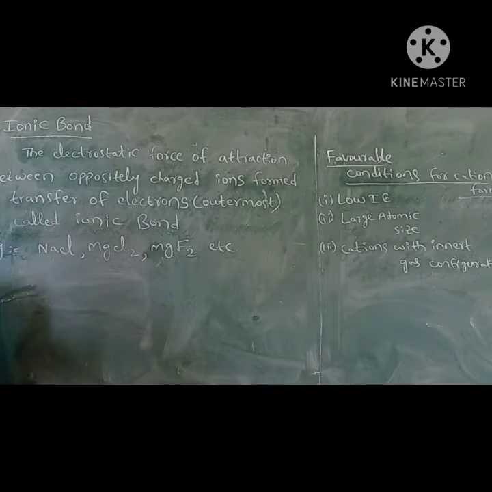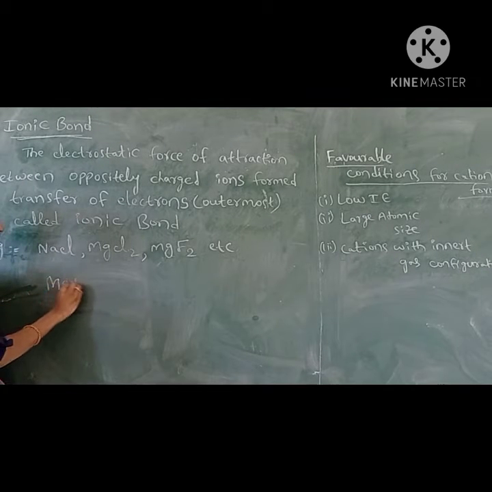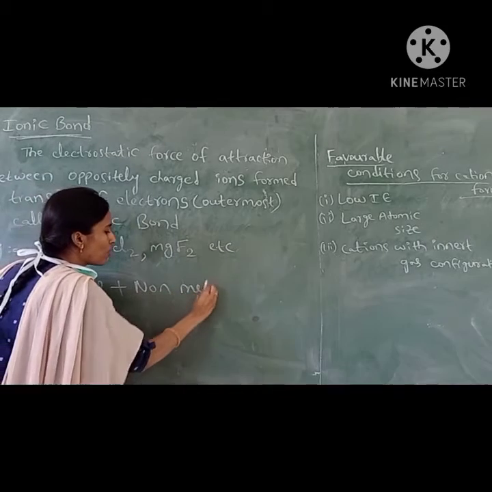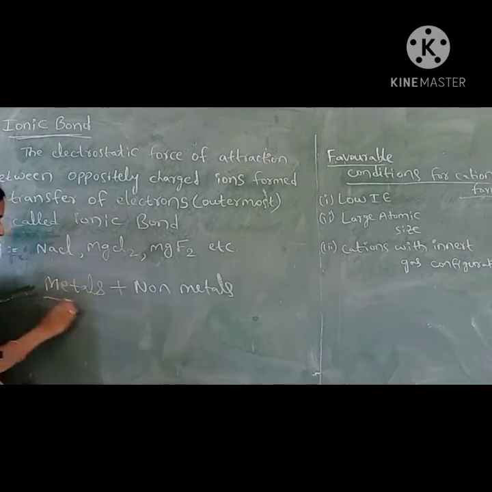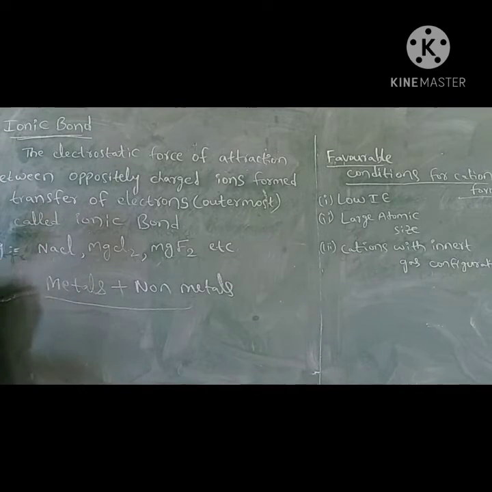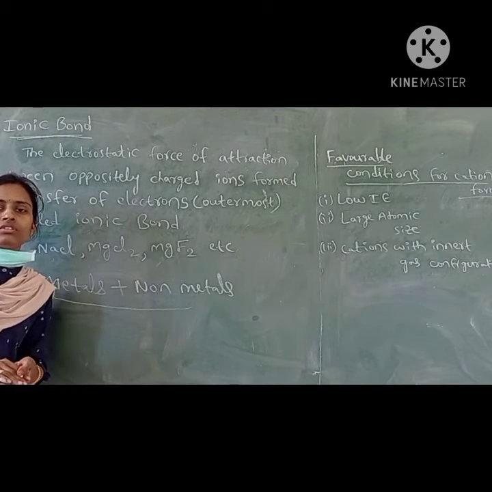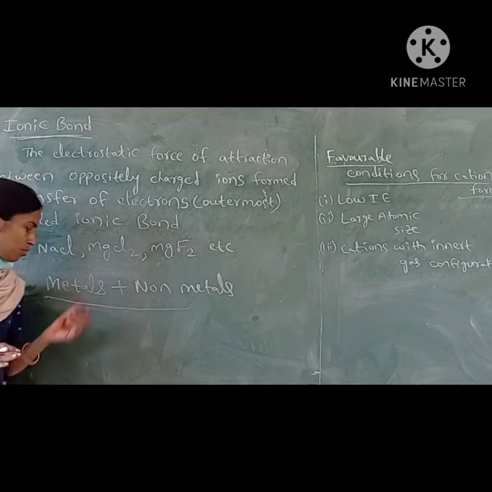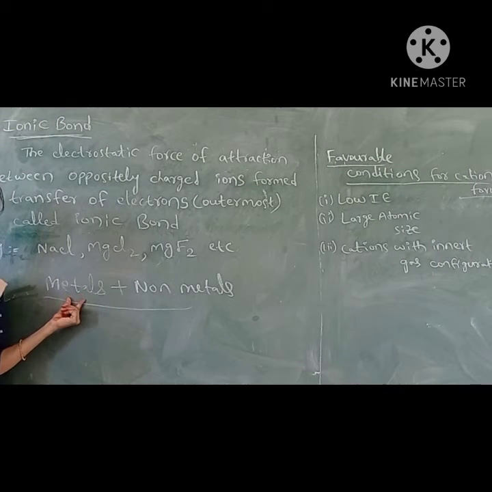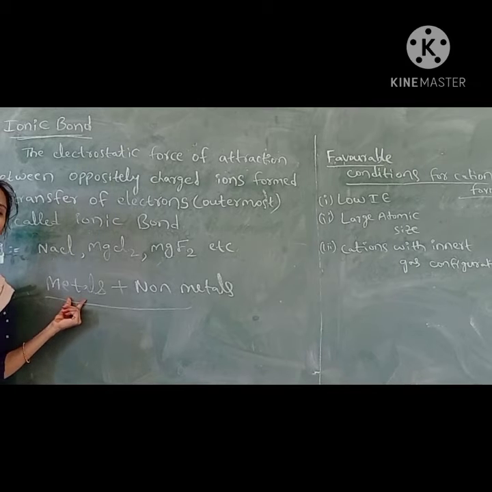Here is the ionic bond. Ionic bond is formed between metals and non-metals. Already we have seen that metals plus non-metals will form the ionic bond. Metals are elements that have the capacity of losing electrons. First A group, second A group elements and D block elements are metals. They generally lose electrons readily.